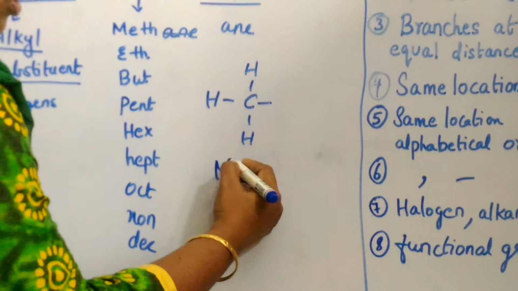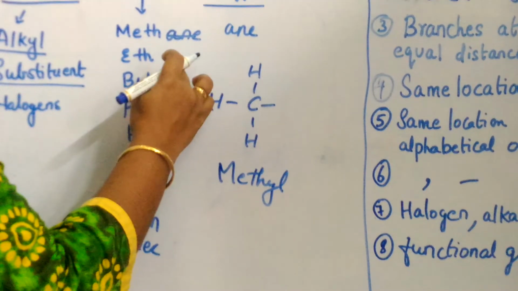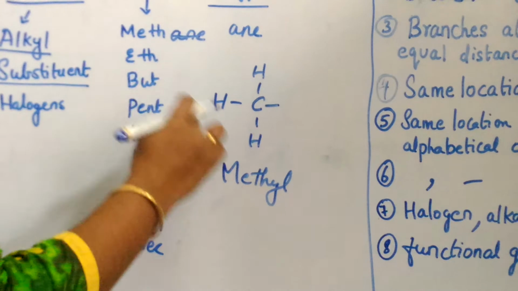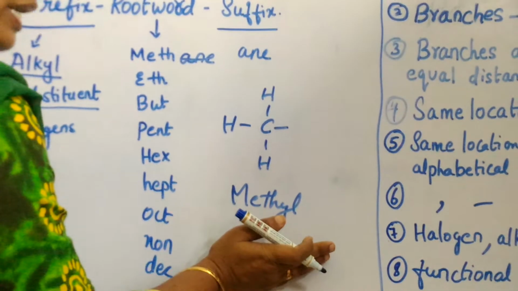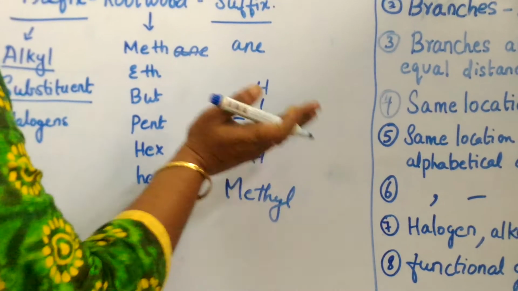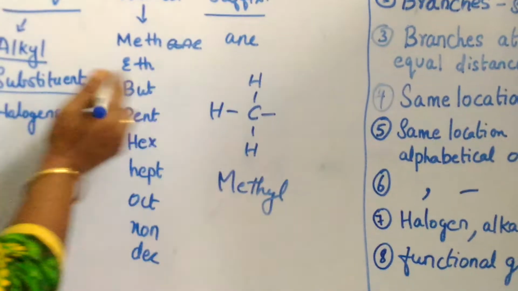So it is called methyl, ethyl, propyl, butyl, pentyl, like that. So it is called the alkyl group, which is one hydrogen short of an alkane.